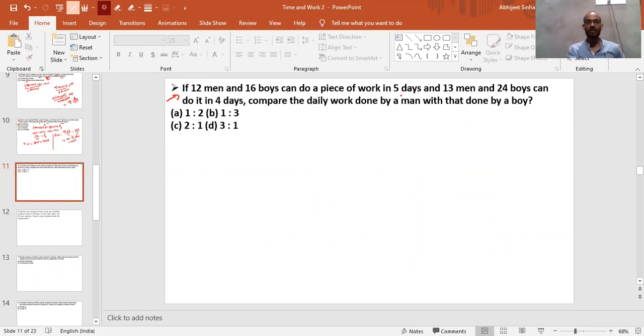12 men, 16 boys can do in 5. 13 men, 24 boys can do in 4. Compare the daily work done by a man with that done by a boy, which means we need to calculate just the efficiency of man upon boys. That's it. One step less. Check and answer me. What will be your answers?